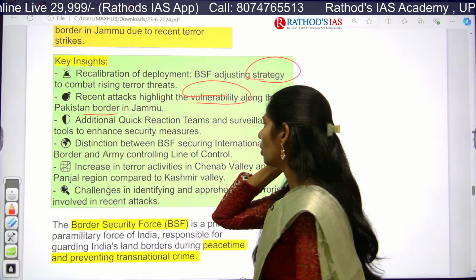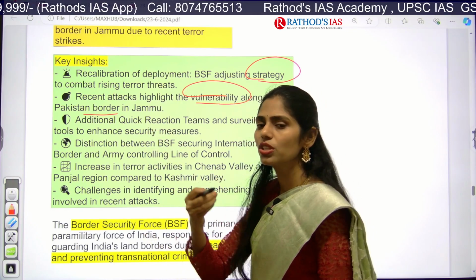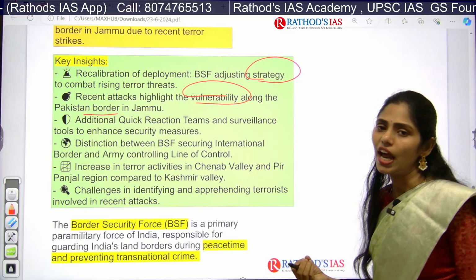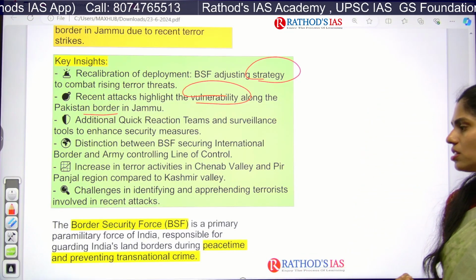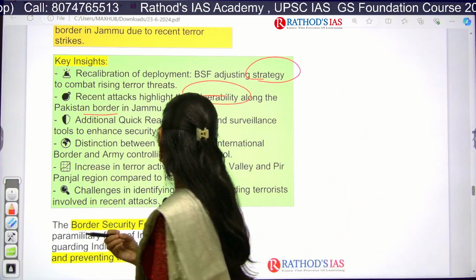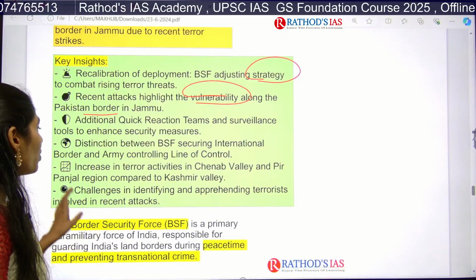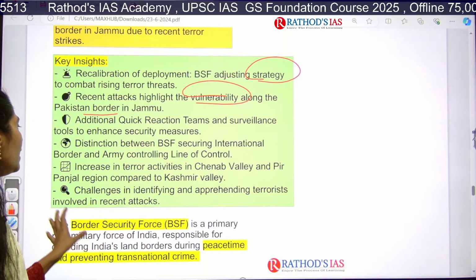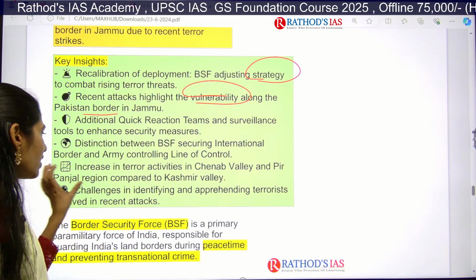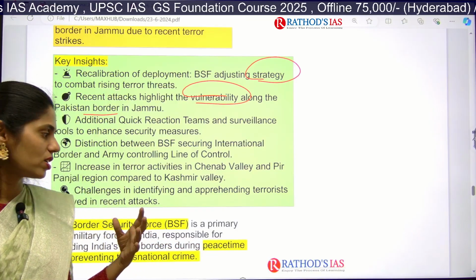They are also focusing on how to react quickly to this kind of situation, how surveillance can enhance security measures, and how to decrease the number of terror activities in the Chenab Valley as well as the Pirpanjal region, etc. So all these things have to be taken care of from now onwards.